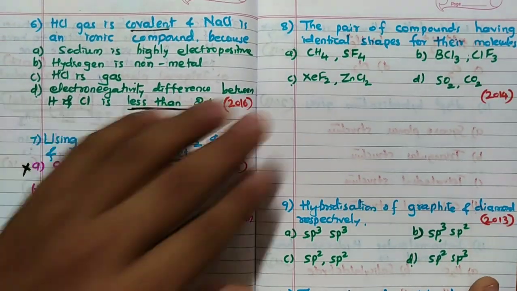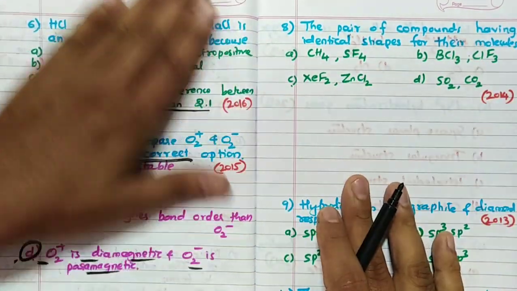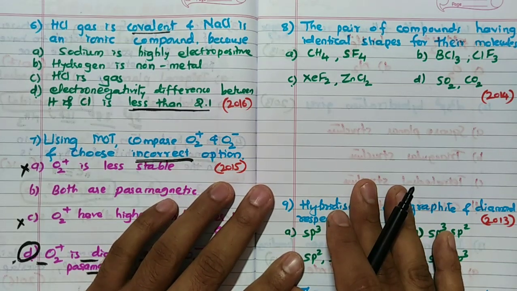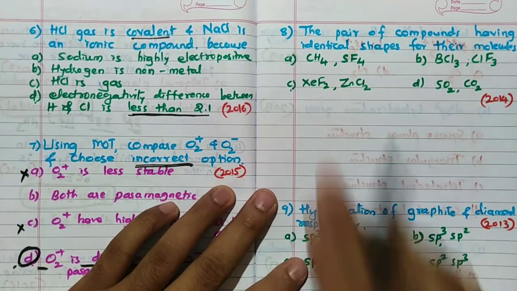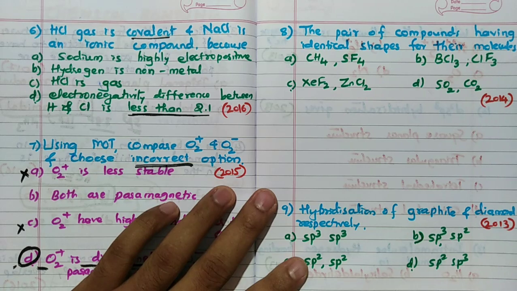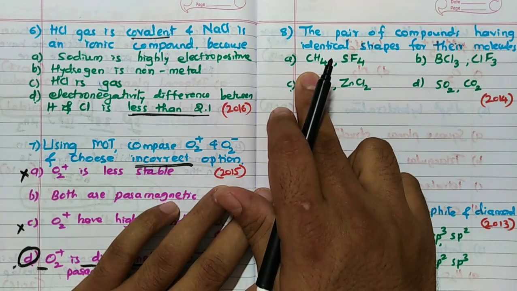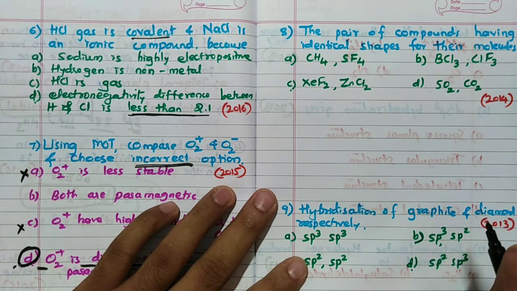Then the pair of compounds having identical shapes for their molecule. Very simple. Remember SF4, I told you, very famous one. SF4 comes under seesaw shape. But CH4, what is that? Tetrahedral. Then definitely they are not identical. So this is not the answer directly.